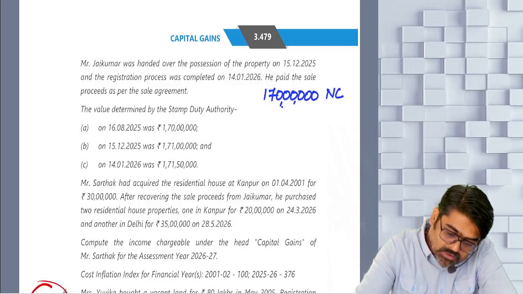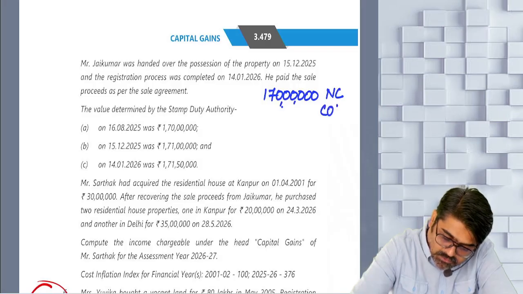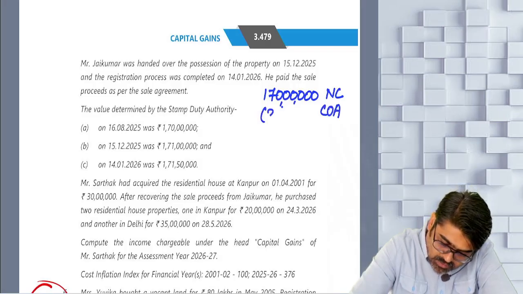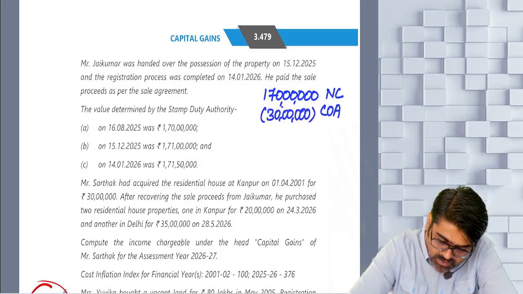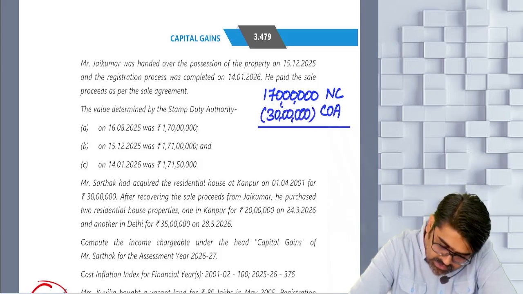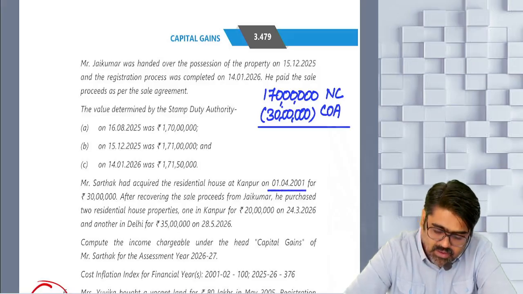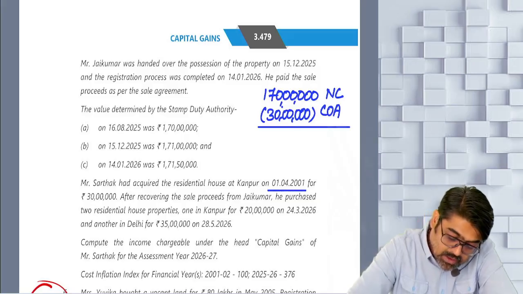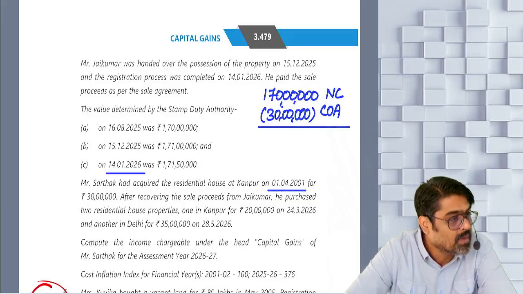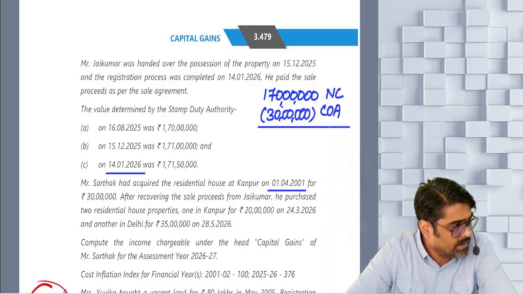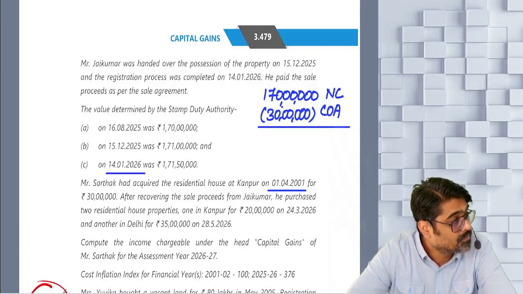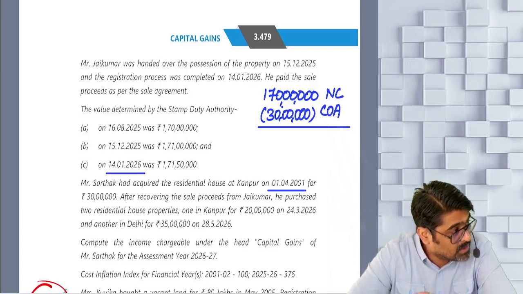So what will be the cost of acquisition? 30 lakhs. We are going to reduce that 30 lakhs entirely without any indexation. Why? Because even if the property was purchased prior to 23rd July 24, but it is transferred on or after 23rd July 2024, the long-term capital gain will be calculated without indexation.